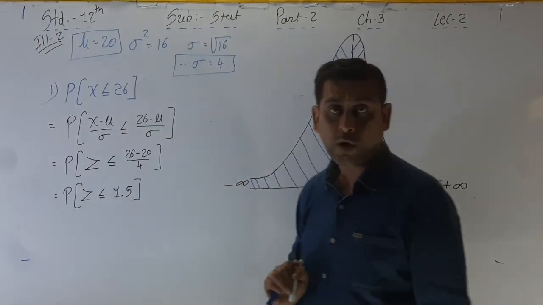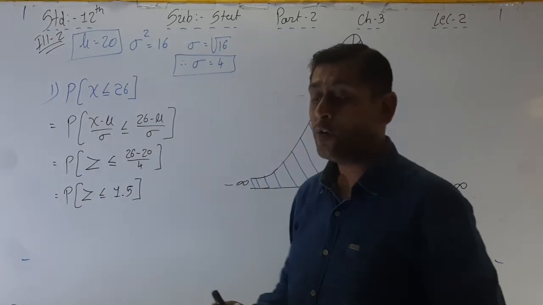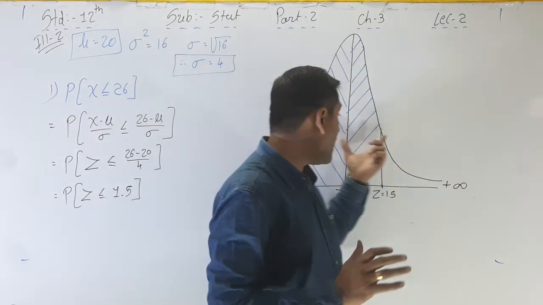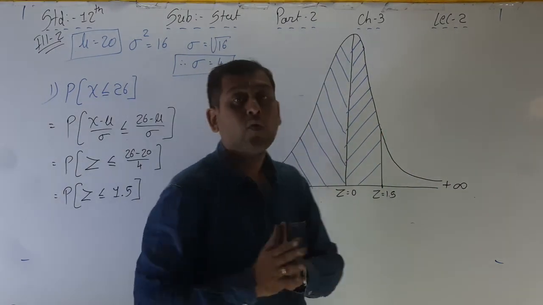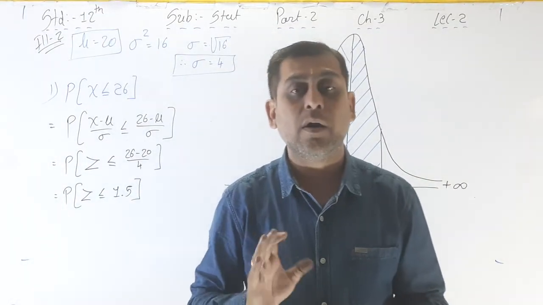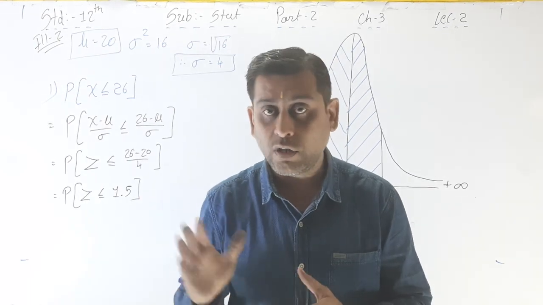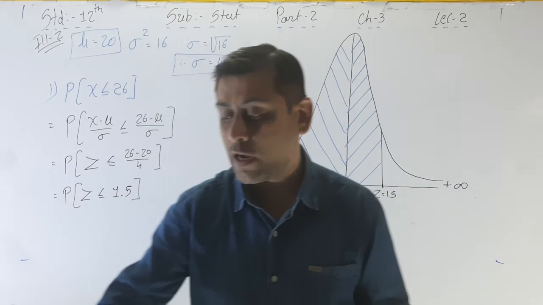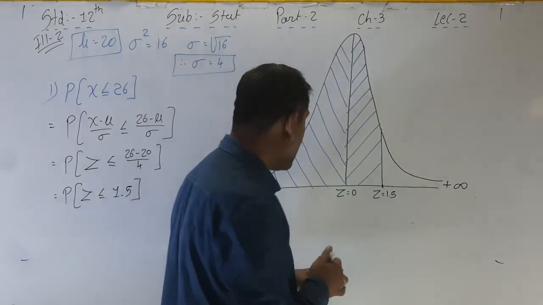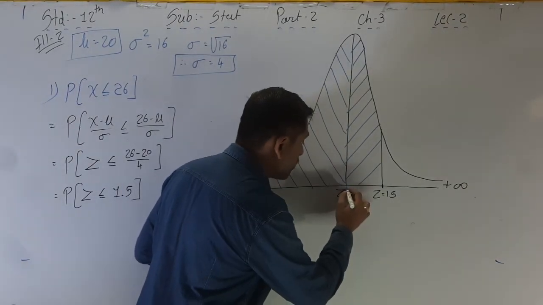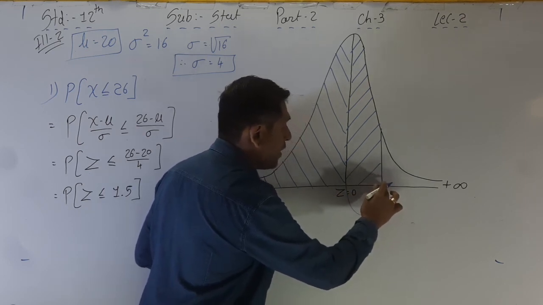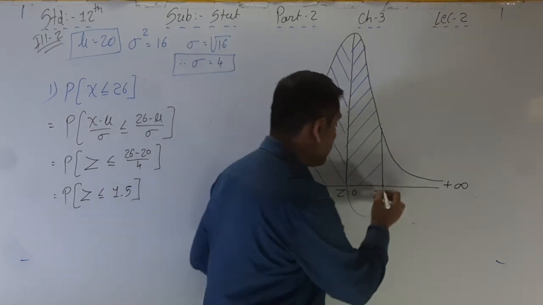Okay, but if we want to find out the probability of this area, we have a table given on the last page of this book. First of all, we have to take two areas. Which two? 0 to 1.5, because the table is given from 0.